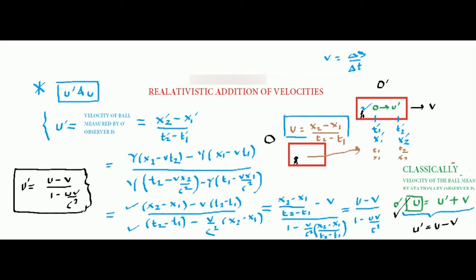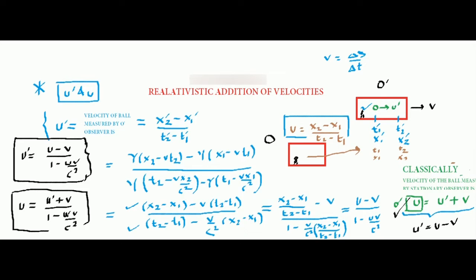Similarly, you can follow the same argument and write one more relation between u and u dash. So this is another formula. Agreed? So these are the two fundamental formulas for relativistic addition of velocities. Now to have a clear idea of the difference between relativistic and classical velocity addition, let us solve an example.